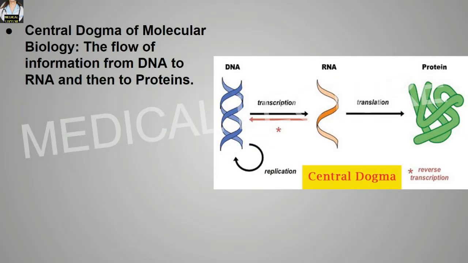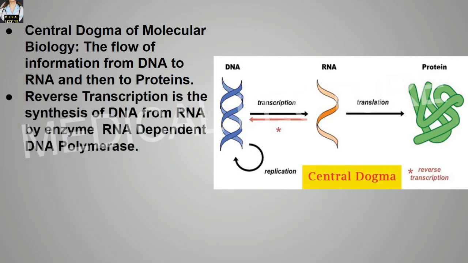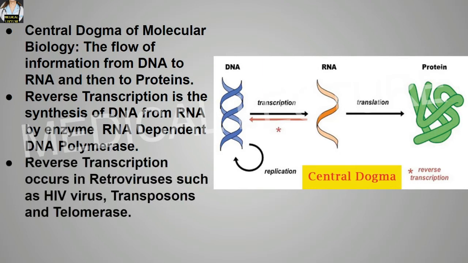Central dogma of molecular biology. Now what is the central dogma of life? The flow of the information from the DNA to RNA and then to proteins. It is known as the central dogma of life or central dogma of molecular biology. Reverse transcription is the synthesis of DNA from RNA, by an enzyme named RNA dependent DNA polymerase. Reverse transcription occurs in retroviruses such as HIV, transposons and telomerase.